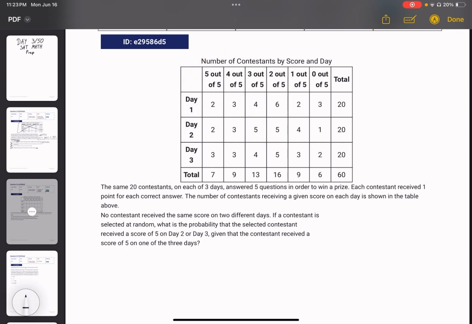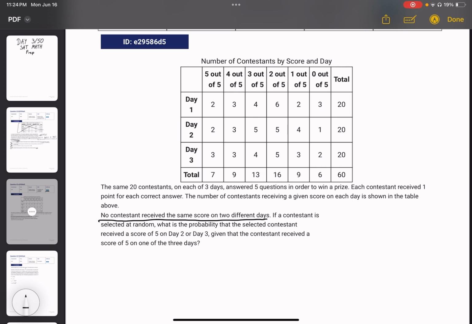The same 20 contestants on each of 3 days answered 5 questions in order to win a prize. Each contestant received 1 point for each correct answer. The number of contestants receiving a given score on each day is shown in the table above. No contestant received the same score on 2 different days. If a contestant is selected at random, what is the probability that the selected contestant received a score of 5 on day 2 or day 3, given that the contestant received a score of 5 on one of the 3 days?